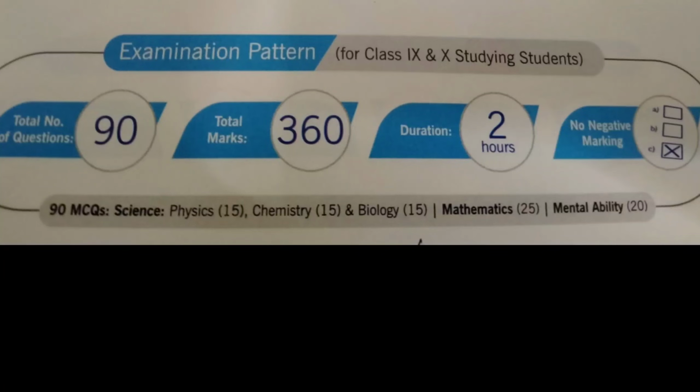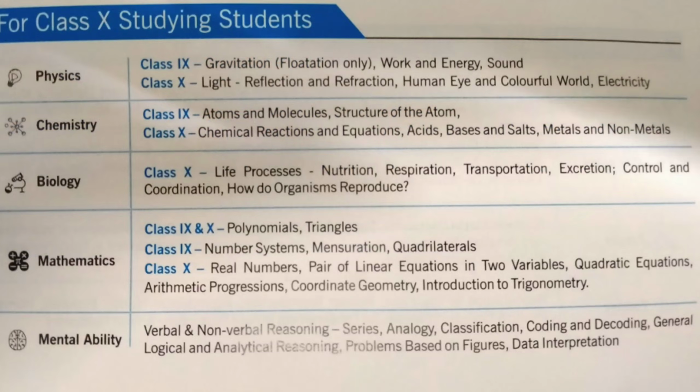The total number of questions will be 90 and total marks will be 360, meaning each question will be of 4 marks, and the duration will be 2 hours. There will be no negative marking. In physics you will get 15 questions, in chemistry 15 questions, in biology 15 questions, mathematics 25 questions, and mental ability 20 questions. Okay. This is the syllabus for NTH. Please take a snapshot or pause the video and read.